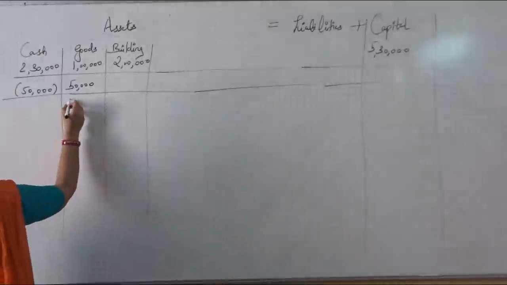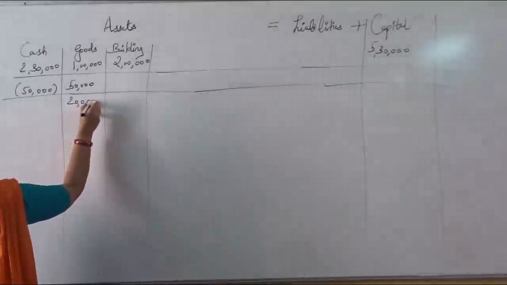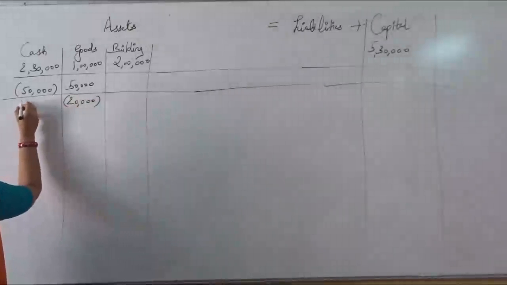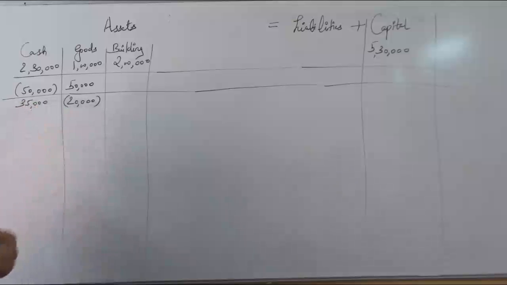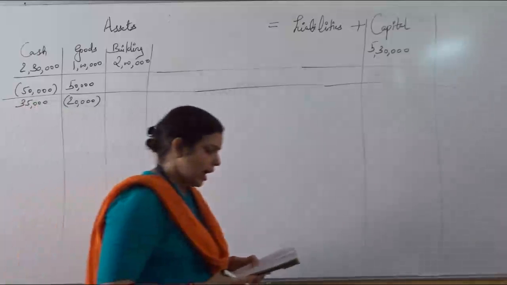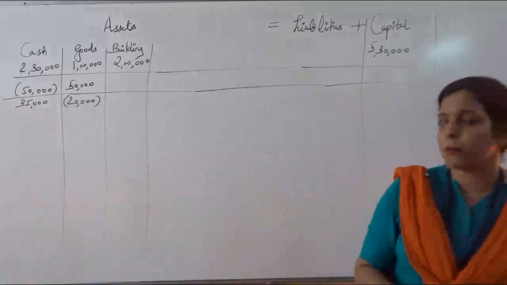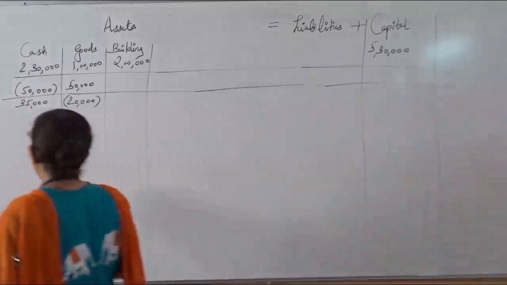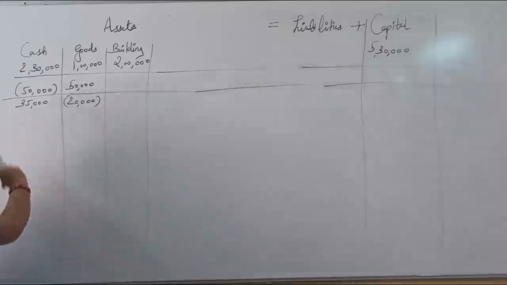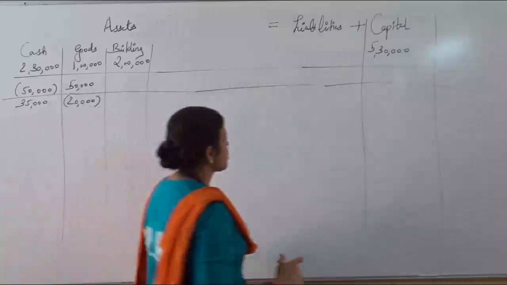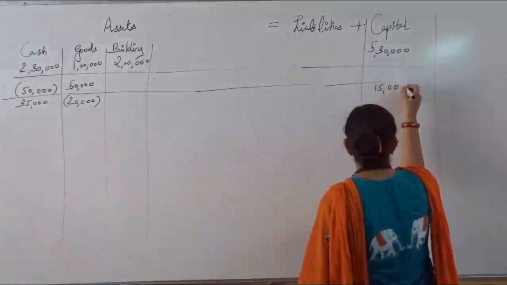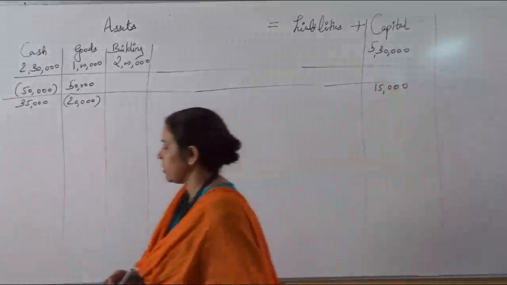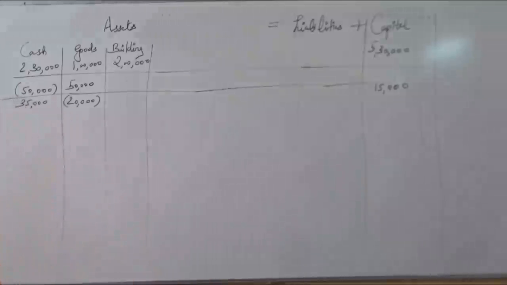How much goods are sold? 20,000 of goods have decreased. 20,000 for how much? 35,000. 35,000 will be added to the cash. And in this transaction you can see how much benefit there is. Profit of how much? 20,000, 35,000. You can find the difference. 15,000 profit is there. Profit is always added to the capital. 15,000 will be added here. In this way you will have the effect.